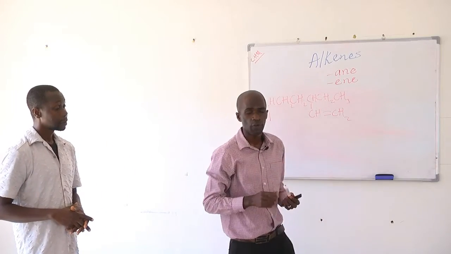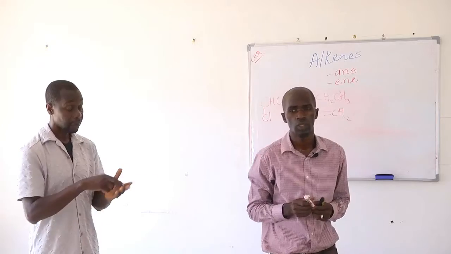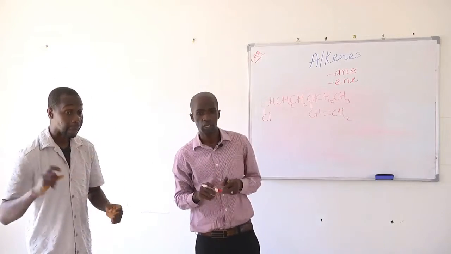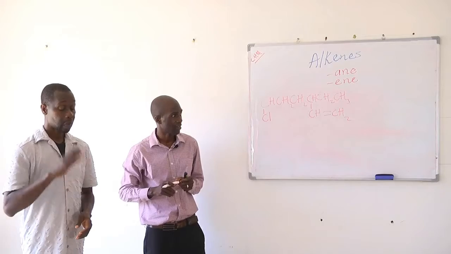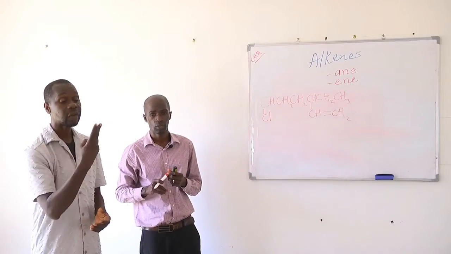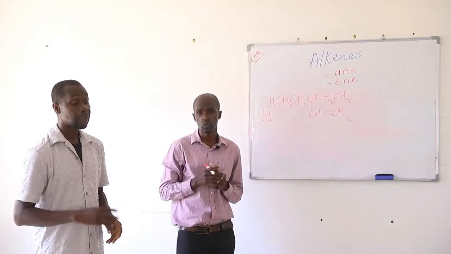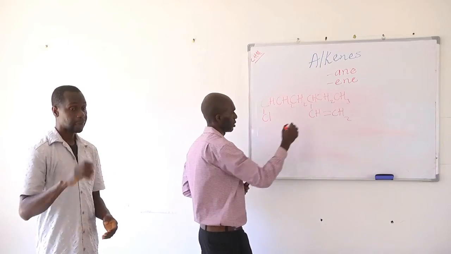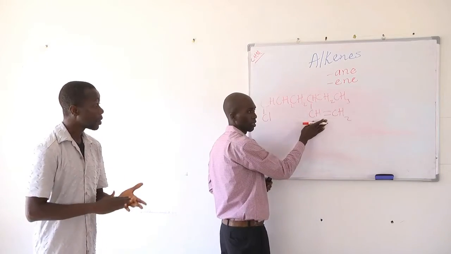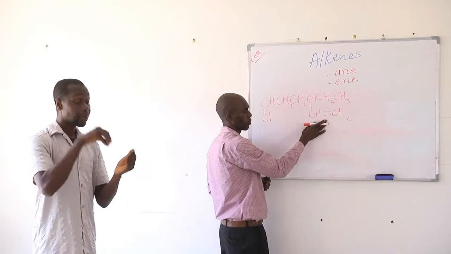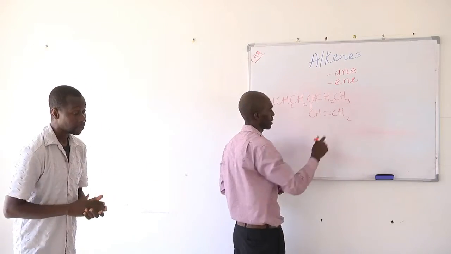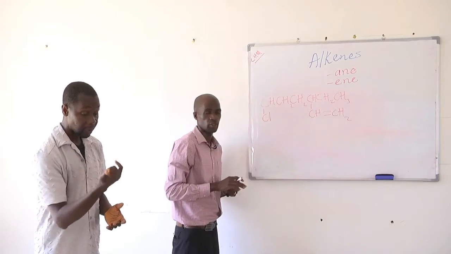The first thing we need to do is identify the longest hydrocarbon chain, and the longest hydrocarbon chain must contain the double bond. So the carbon-carbon double bond should be part of our longest hydrocarbon chain. That means this part here should be part of the longest chain. Let's number it and see which gives the highest count.